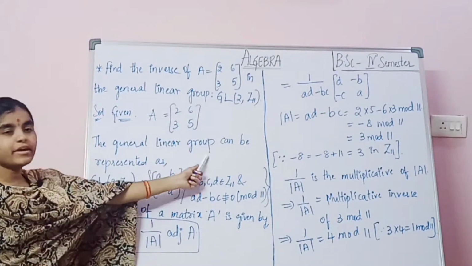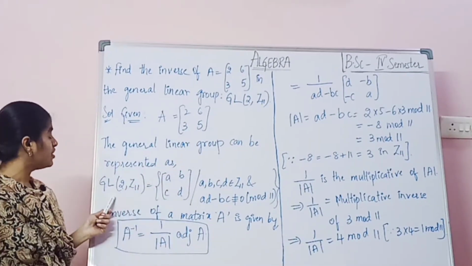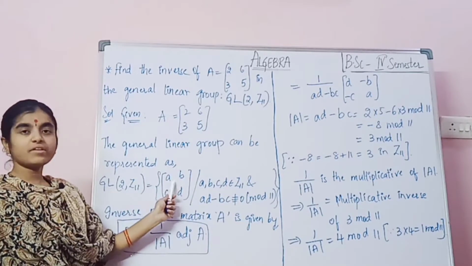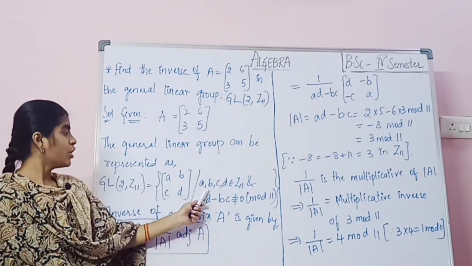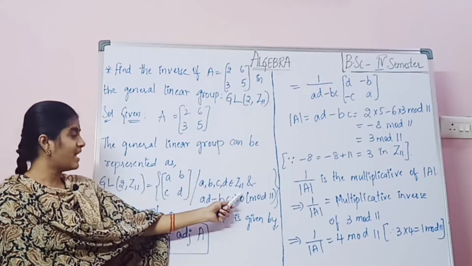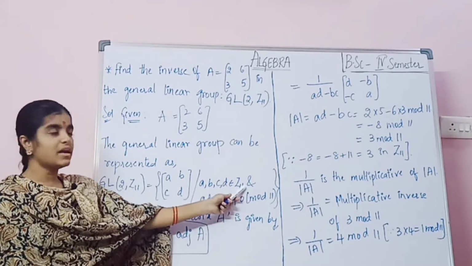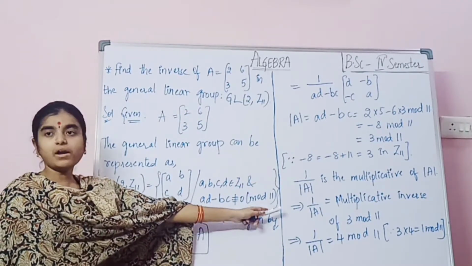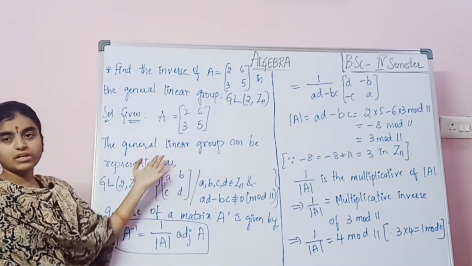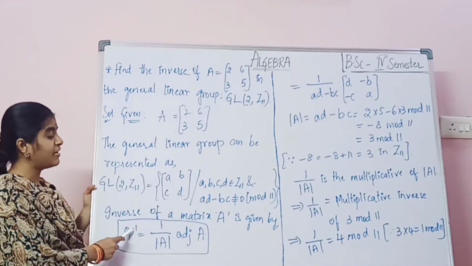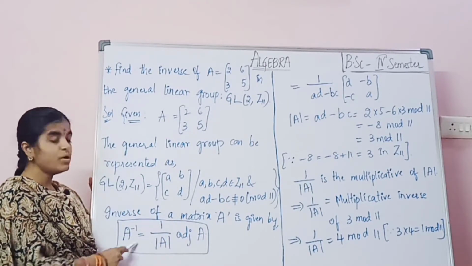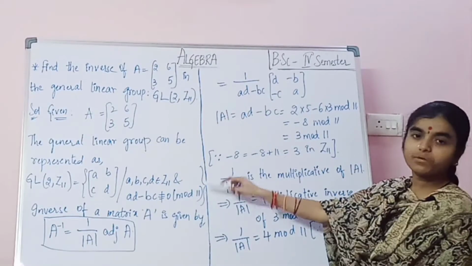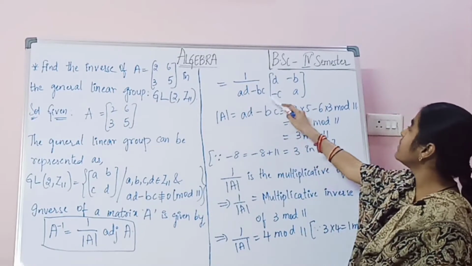So here the general linear group can be represented as GL(2, Z11), which is the set of matrices [A B; C D] such that A, B, C, D belong to Z11 and AD minus BC is not equivalent to 0 mod 11. So this is the general linear group here. Now the inverse of matrix A is given by A inverse equals 1 by determinant of A into adjoint A. So here 1 by determinant of A means 1 by AD minus BC into adjoint A.